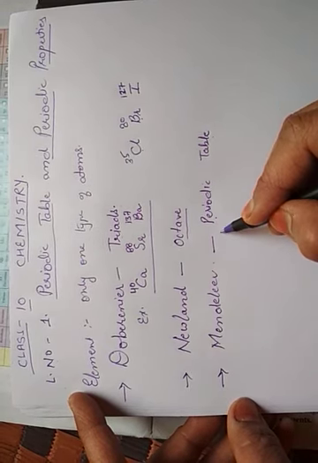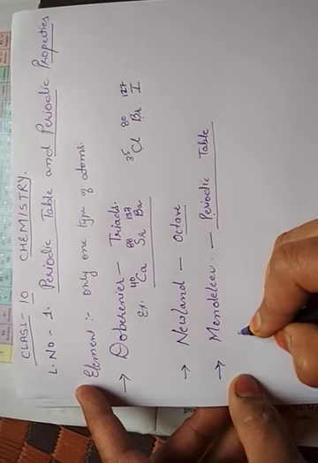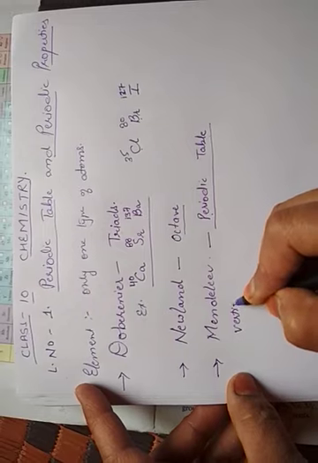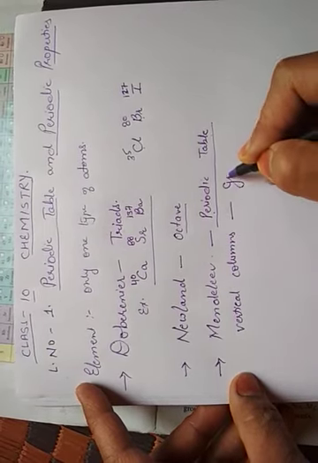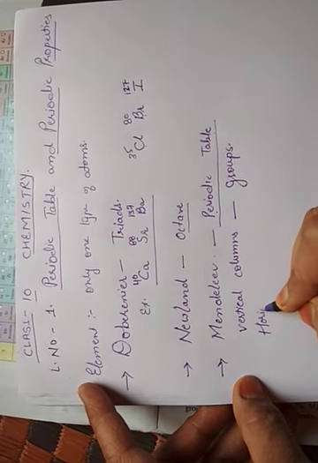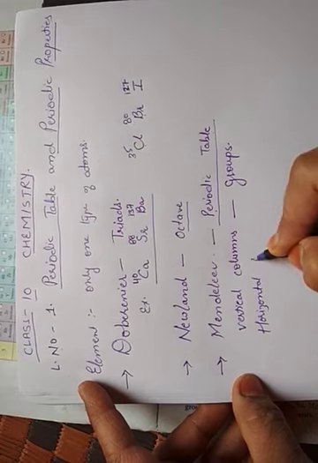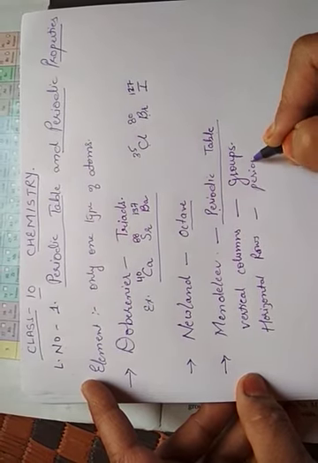He made vertical columns, which were called groups, and horizontal rows, which were known as periods.